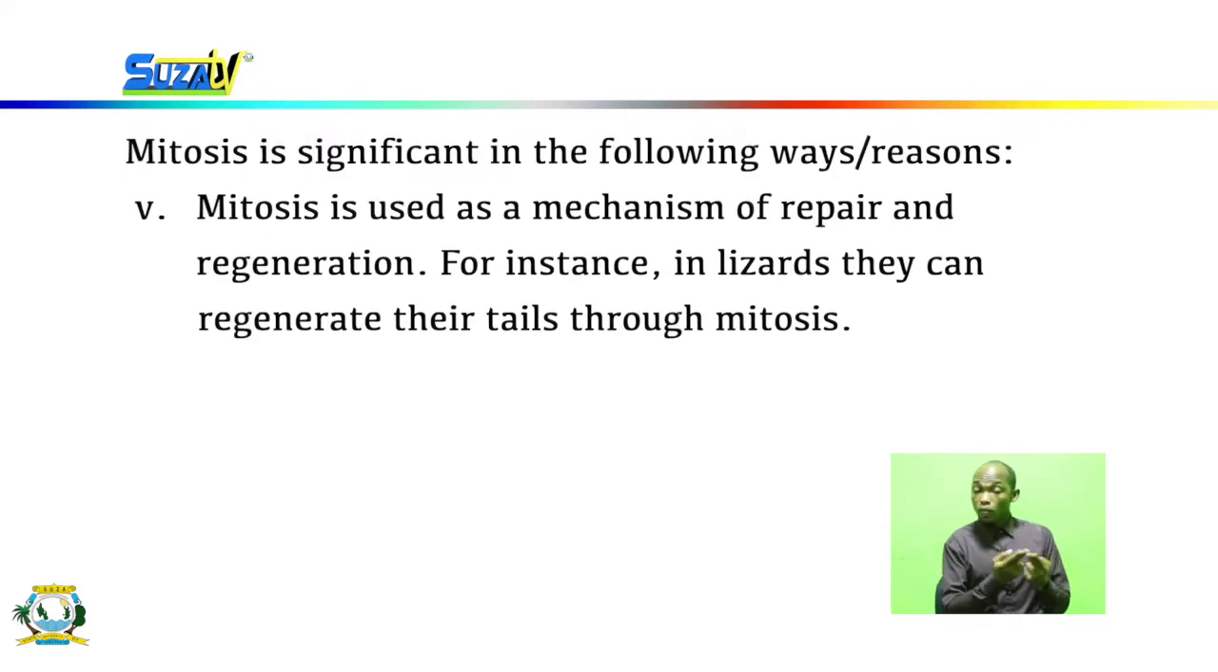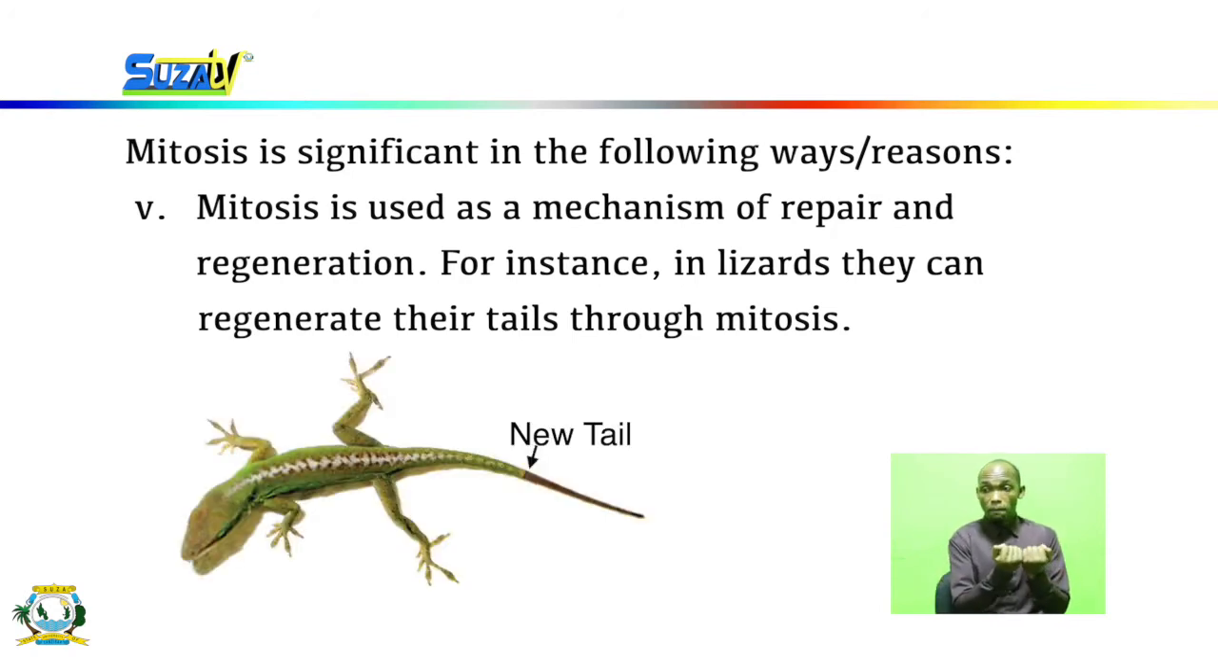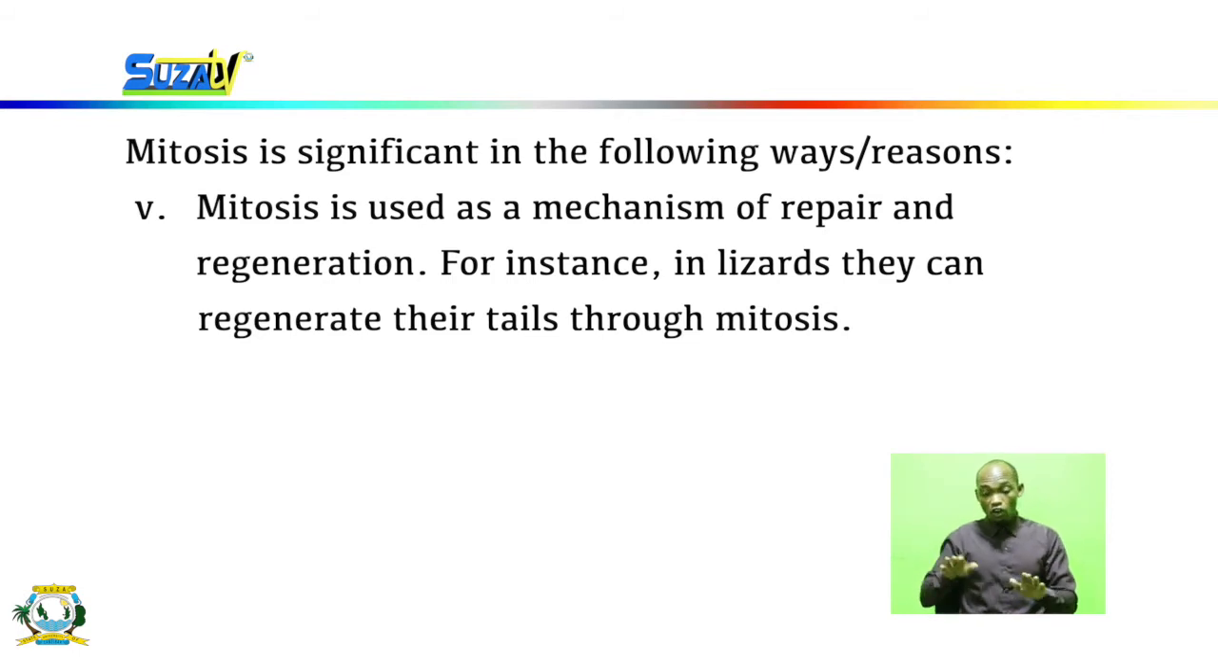Also, mitosis is used as a mechanism of repair and regeneration. Mitosis replaces and increases the number of cells, so it can be used as a mechanism of repair and regeneration. For instance, lizard tails are very fragile and can easily break off, but due to mitosis, when the lizard's tail breaks off, a new one can grow back, can regenerate.